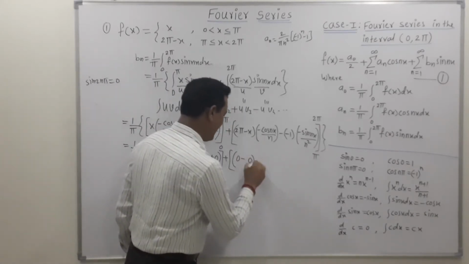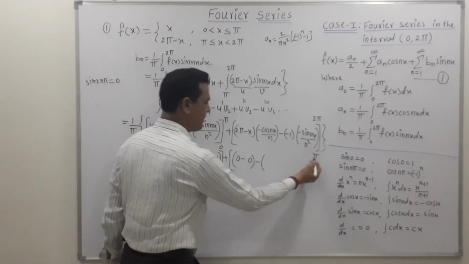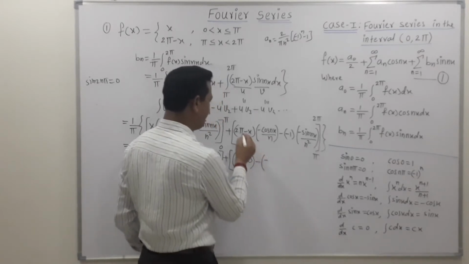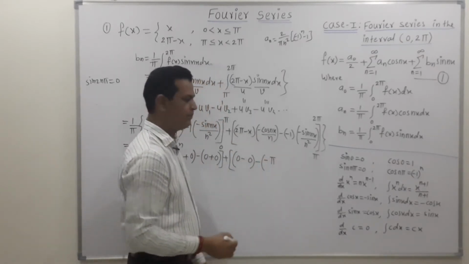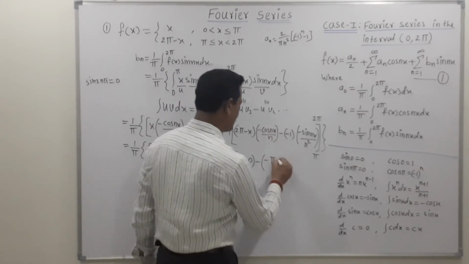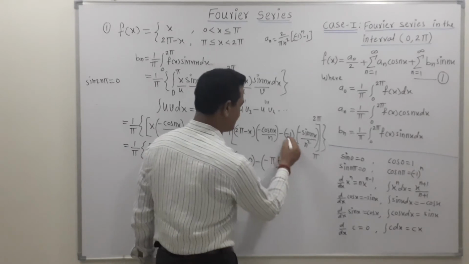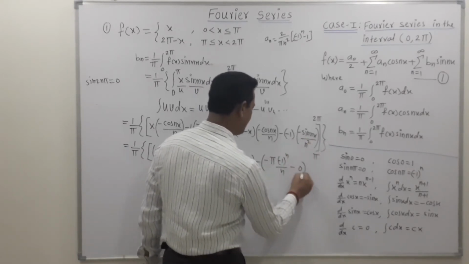So this is the value of upper limit minus the value of lower limit. The lower limit is pi. So we can write this as, this minus sign common, then 2 pi minus pi. So we get this as pi into cos of n pi, which is (-1)^n upon n. Then again this is minus, but sine of n pi is 0, so this term is 0.